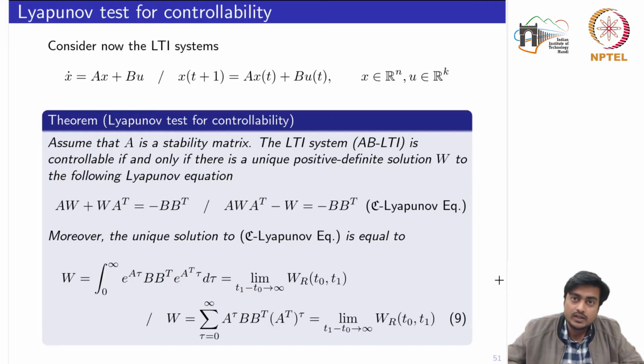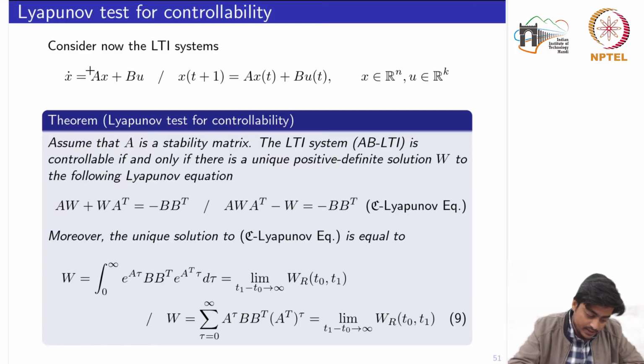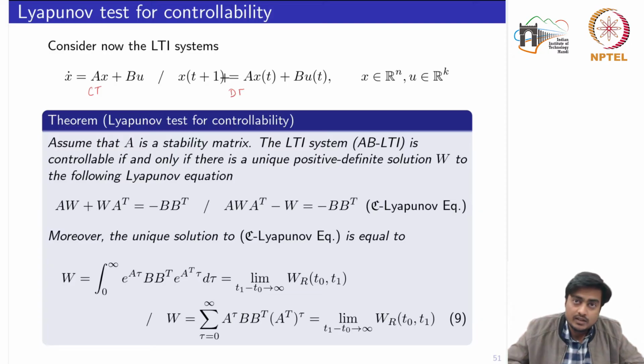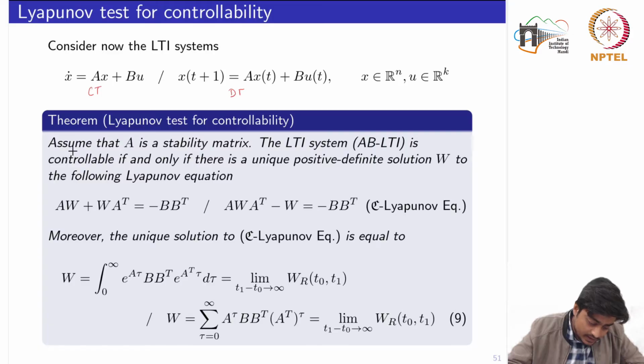So now we'll start with another test of controllability, what we call the Lyapunov test. So consider now the LTI systems. Here on the left hand side is the continuous time, and here it's the discrete time, where we are using the same variable t whenever it is implicitly clear which domain we are talking about. Okay, so the test says that assume that A is a stability matrix.